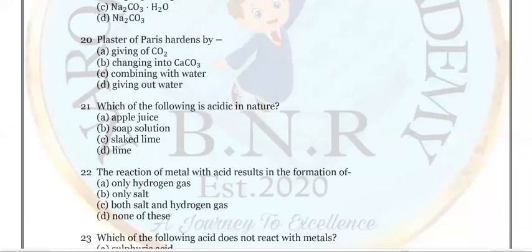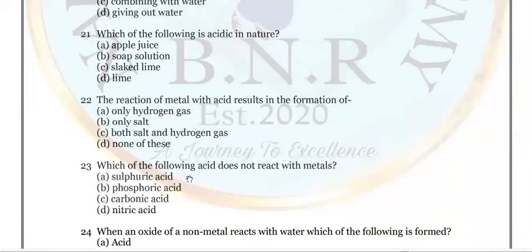Now look at question number 23. Which of the following acids does not react with metals? Here we have 4 acids. We know HCl is a strong acid which reacts with almost all metals. But out of these 4 acids, nitric acid reacts with metals, and sulfuric acid also reacts with metals. So you are having confusion with phosphoric acid and carbonic acid. Which of these two will not react with metals? Guess and say the answer.